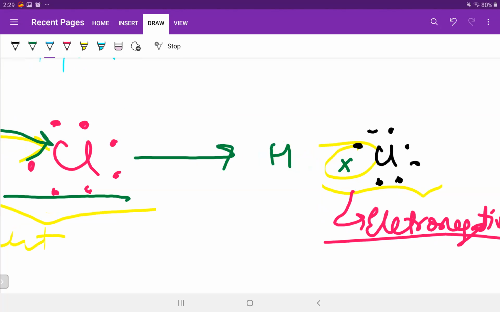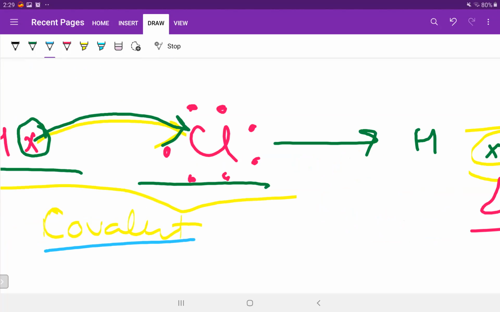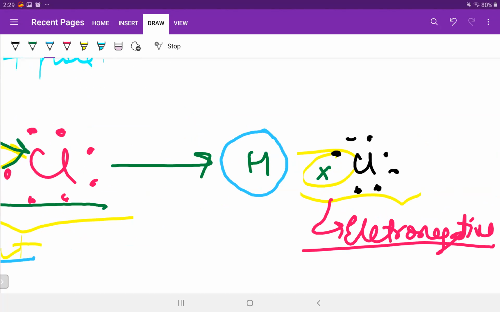They were covalent first of all, but now hydrogen has no electron near it, so it is positively charged. Here a lot of electron is present, an extra electron added very near to chlorine, so it has developed a slight negative charge.